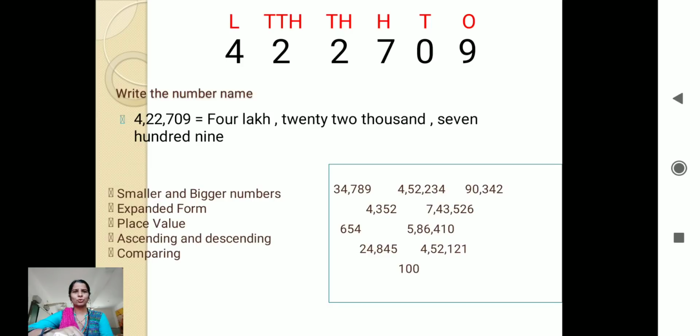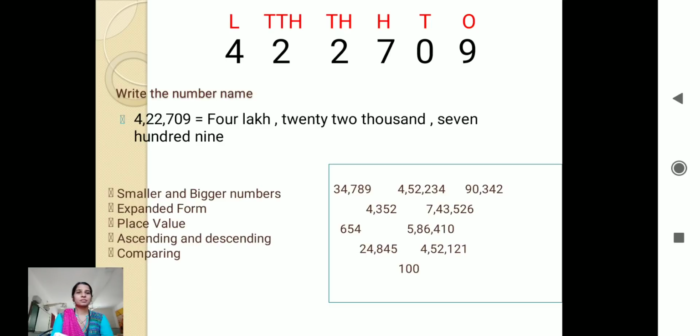Now what is face value? Do you remember what face value is? We have learned that. Face value means just the name of that number, which will never change if it is kept at any place, right? Like in the above number, what is the face value of 7? It will be 7 only, but the place value will be 700 because 7 is in the hundreds place. So the face value is just the name of that number, but the place value depends on which place it is in. Like here, 2 is at two different places: 2 is at the thousands place, and here 2 is also at the 10,000 place.